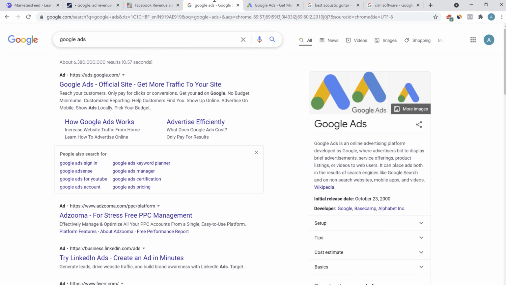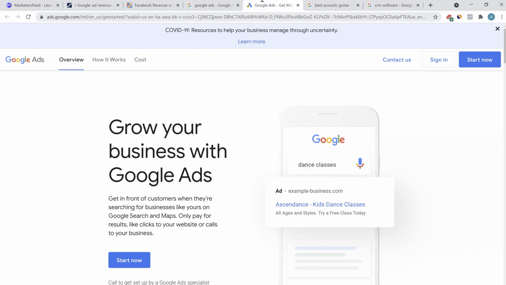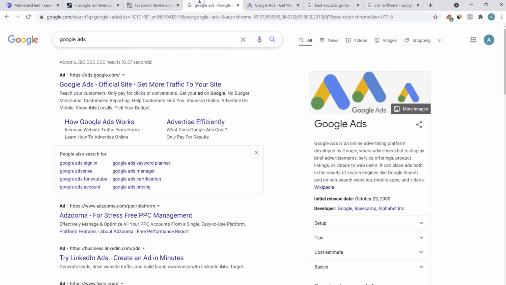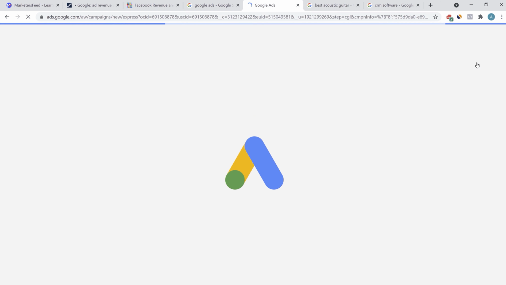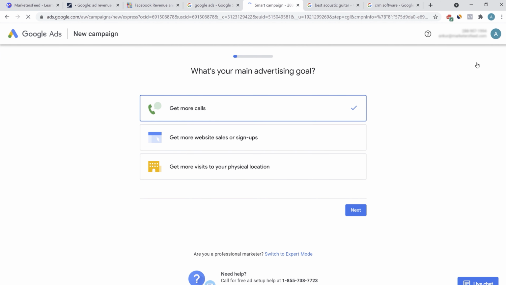Now to sign up for Google Ads, you can go to ads.google.com directly, or you can search for Google Ads on Google and click on the first result. So this is the landing page of Google Ads. So click on Start Now. Now, if you already have a Gmail account, then you will be redirected to this window. If you don't have a Gmail account, then you can create one.